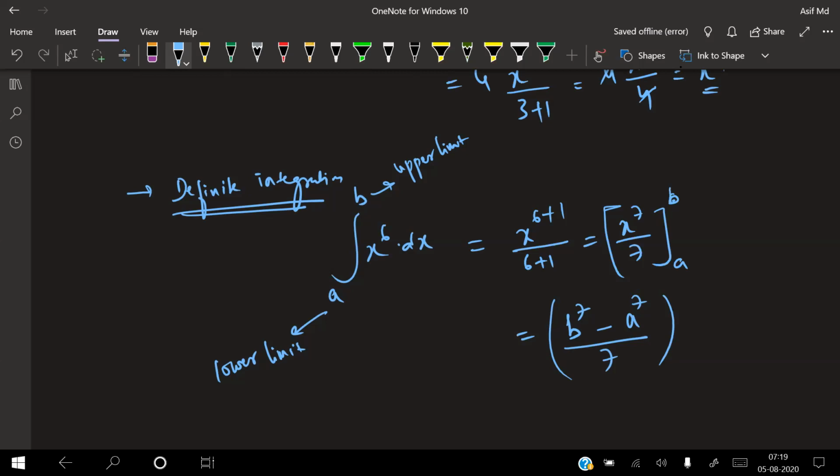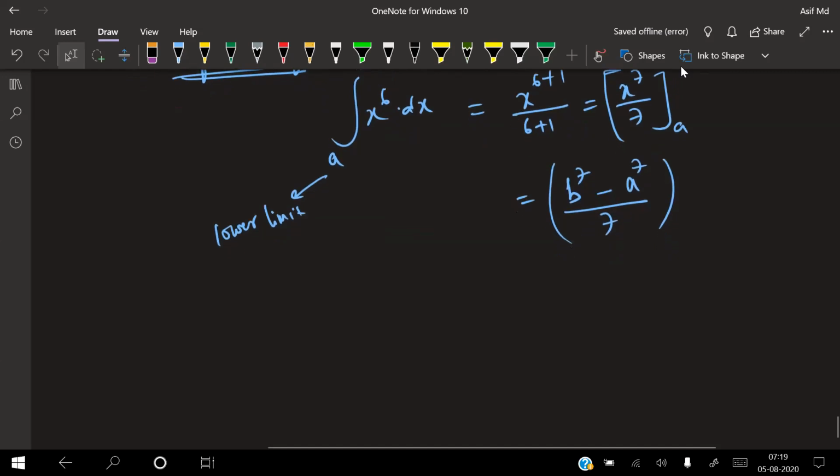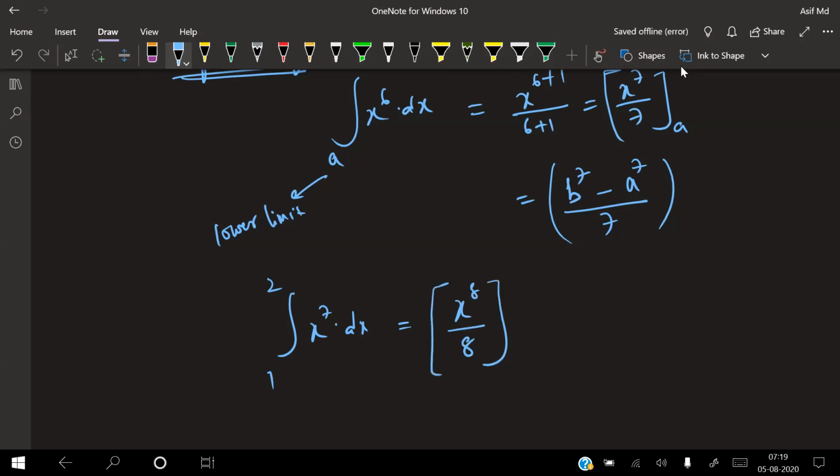In the place of x, you are substituting upper limit minus lower limit. Got it? Like say integral of x to the power of 7 into dx, limits are 1 and 2. That will become x to the power of 8 by 8, limits 1 and 2. Now in the place of x, substitute upper limit: 2 to the power of 8 minus 1 to the power of 8 divided by 8. How much will it be? You got an idea, no? You can do that one.